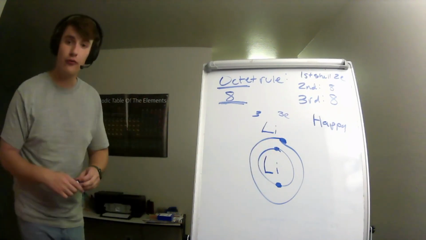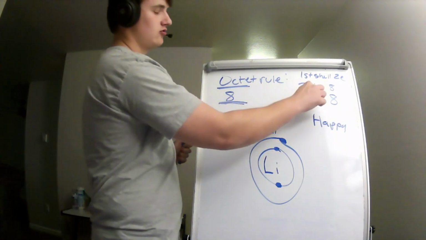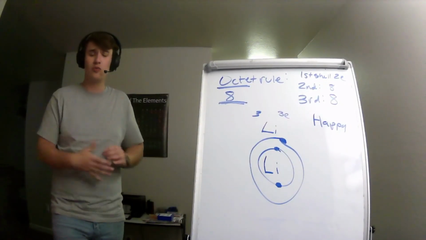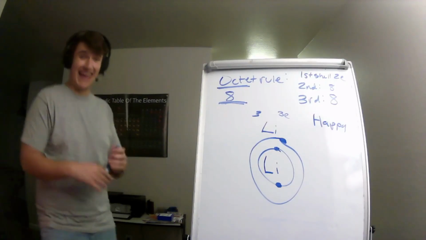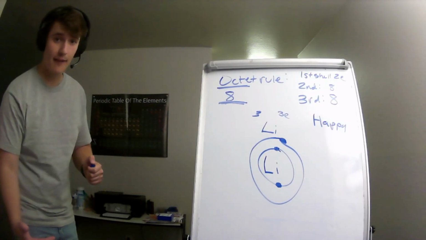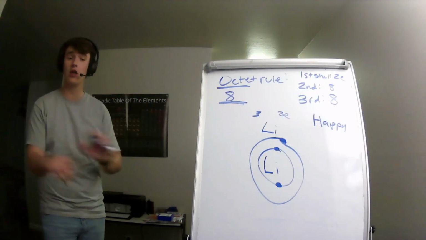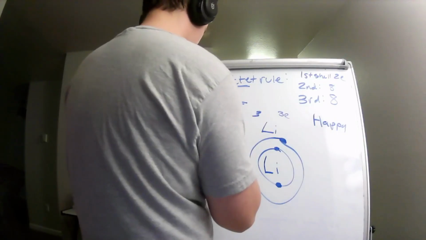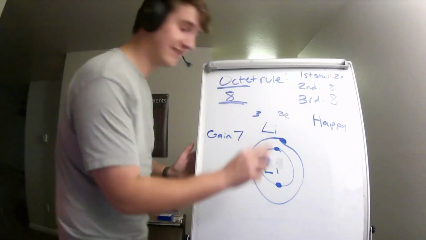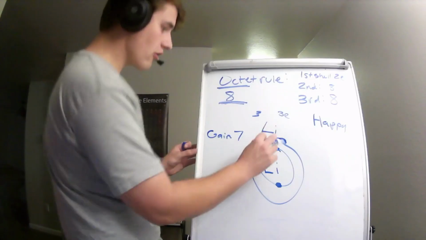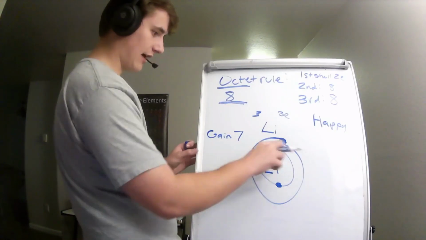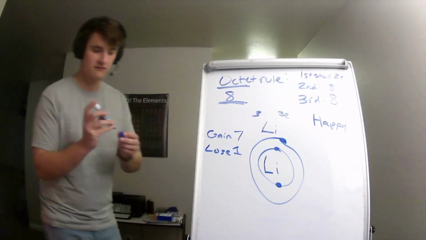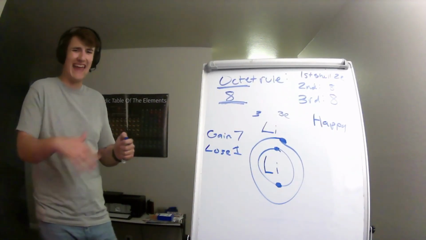And this goes into another rule. So our octet rule says that we need to have 8 in the second shell. We only have 1 here, okay? So lithium wants to do what? It wants to either gain 7 to become happy, right? It just wants a full outer shell. That's all it wants, is a full outer shell. So it could either gain 7 to fill that second shell, or to have a completely full outer first shell, it could lose 1. Okay? So, would you rather gain 7 or lose 1?